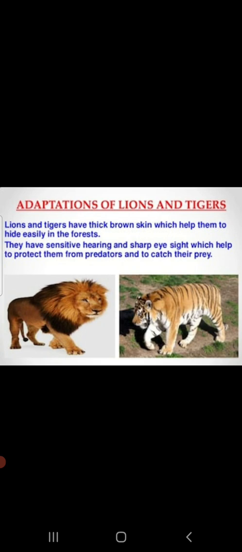Lion has sharp teeth and long claws on its front legs. This helps it to grab and stab the prey. Its light brown color helps it to hide in dry grasslands where it hunts for its prey. These are the adaptations found in a predator, of which a lion is an example.